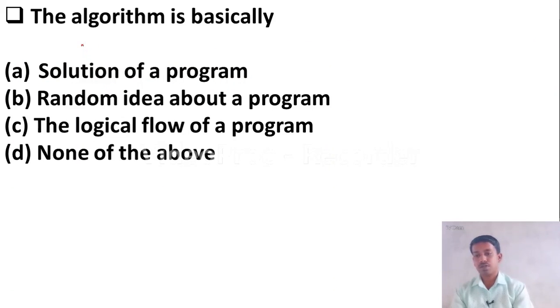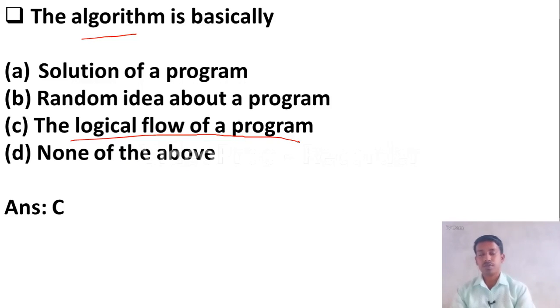The algorithm is basically option A, solution of a program, option B, random idea about a program, option C, the logical flow of a program, option D, none of the above. Yes, here the right answer is logical flow of a program. Algorithm means the logical flow of a program. Let us move to the next question.